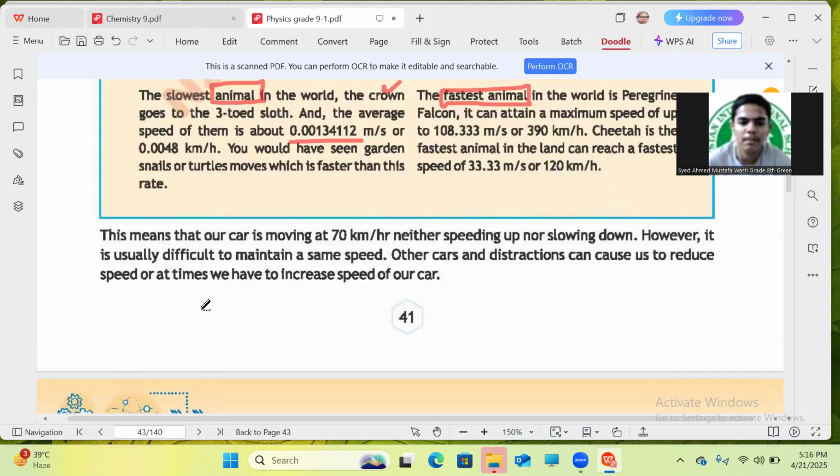So, which factors are affecting the speed of your car? You have to write that other cars and distractions can cause us to reduce the speed, or we have to increase the speed sometimes as well.